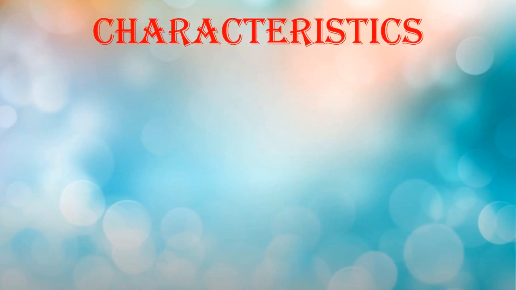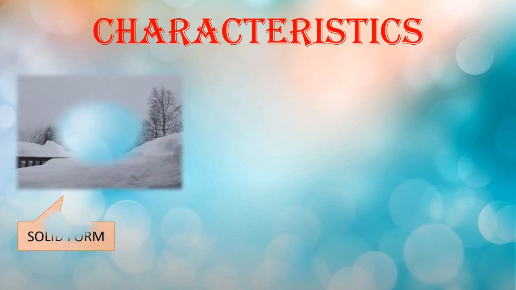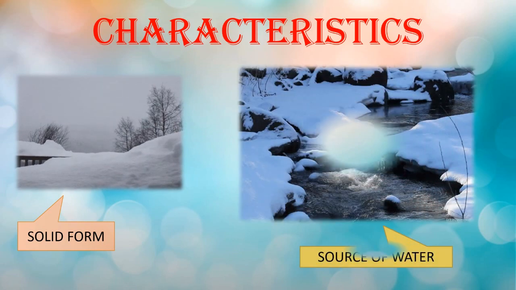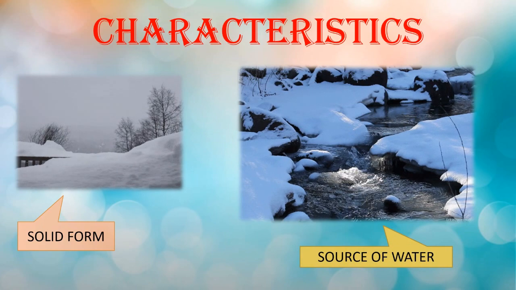Moving further with the characteristics of snow. As we know, snow is in solid form and accumulates in the form of layers. It is friable and opaque. Friable means easily crumbled, whereas opaque means not transparent. When the snow melts, it is the source of water for the regions at high latitude.